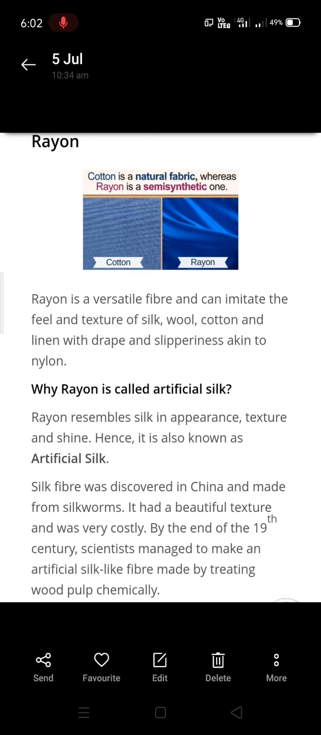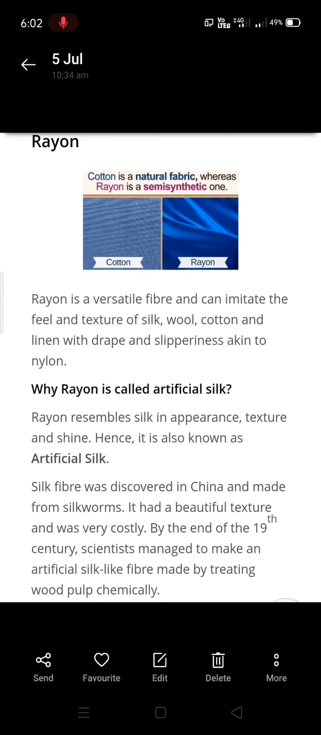So why is it called artificial silk? Because it looks almost like silk in appearance, texture and shine. Hence it's also known as artificial silk. Actually silk fiber, original natural fiber silk, was discovered in China and it is made from silkworms. It was discovered earlier, and by the end of the 19th century scientists developed some methods using chemicals in order to develop rayon, and the natural product which they used is wood pulp.